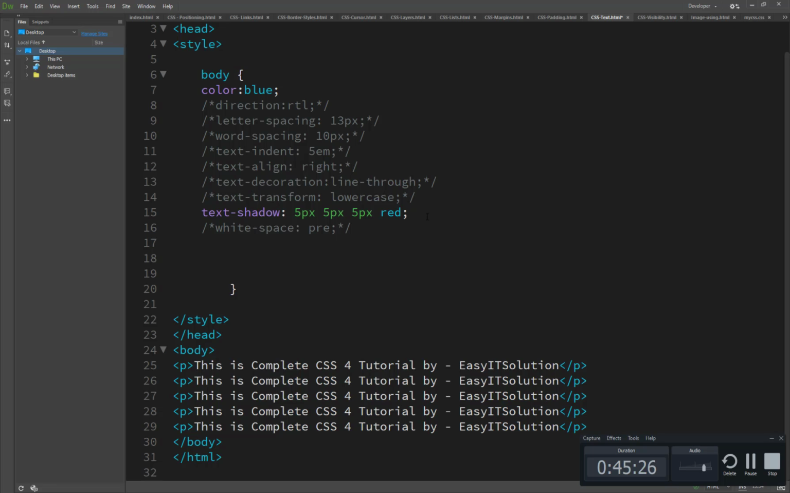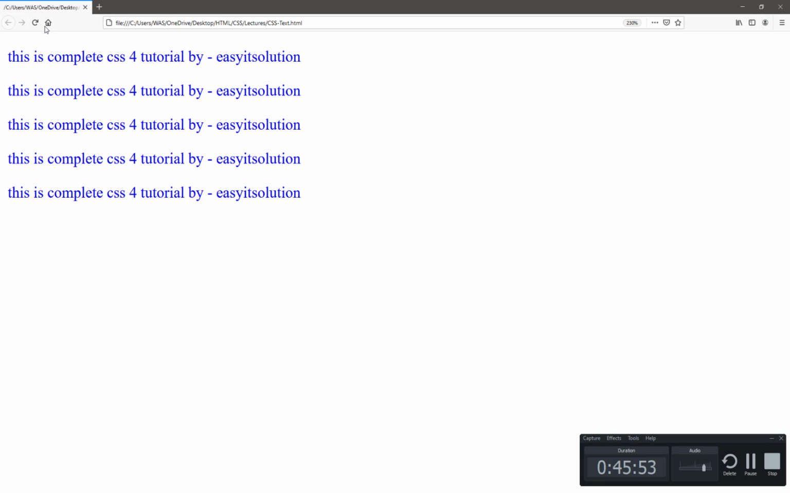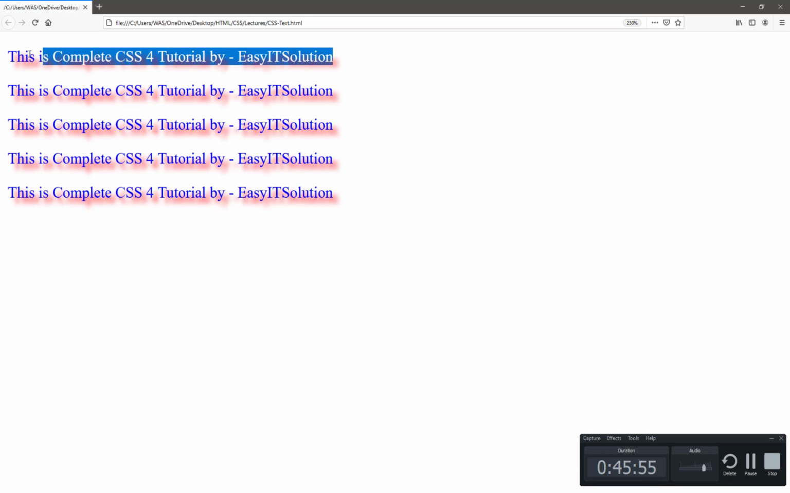So the first one we have just seen, and the second one, what are these values and how do they work? We have set 1, 5, 5, 5 and red. Of course this is the color. We are creating a shadow of our text, but we will change these properties one by one and see the result of what exactly these properties do. So now you will see it's a text shadow, a red color shadow of our text.